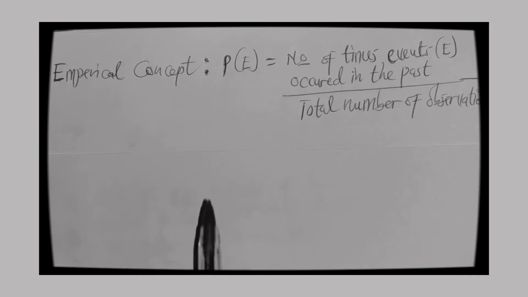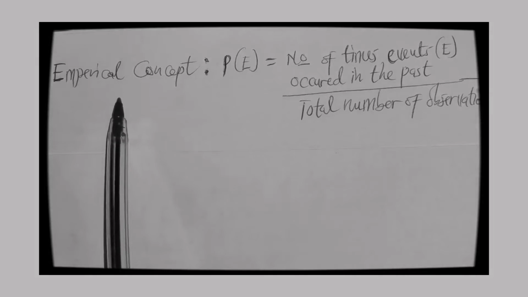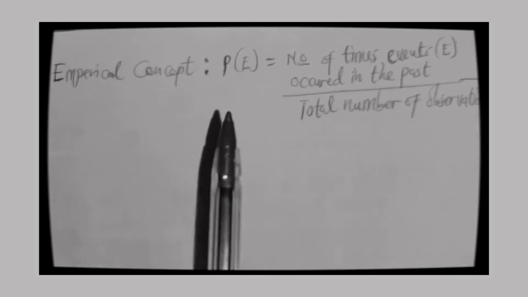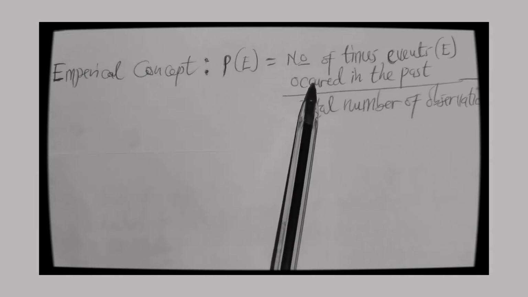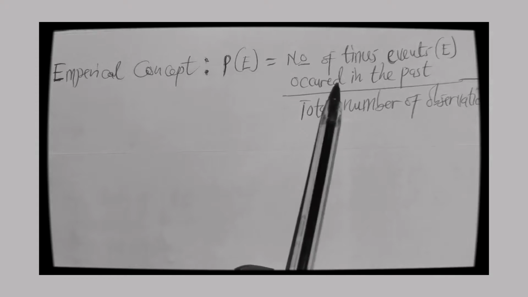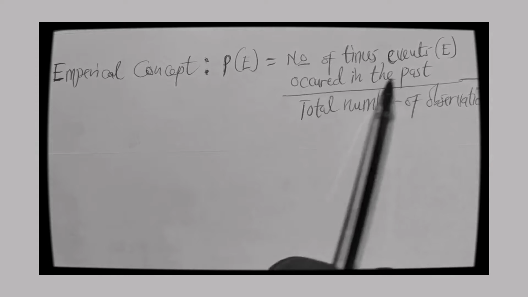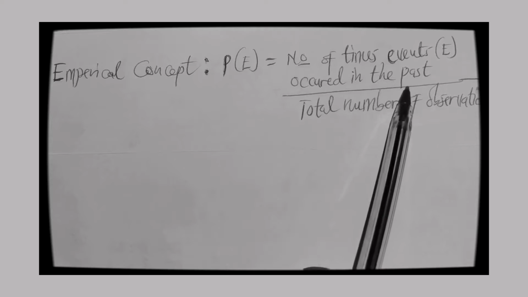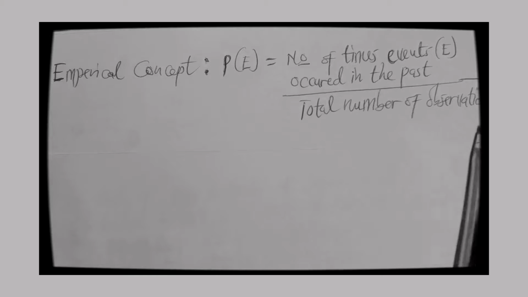So the empirical concept in determining the probability will be the number of times event E has occurred in the past, please take note of this, divided by the total number of observations. And that will give us the empirical concept of estimating the probability that an event would occur in the future, or is certain to occur, or will not occur. So that is the empirical concept.